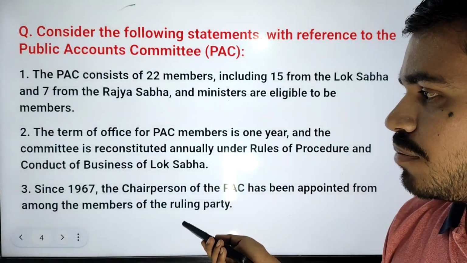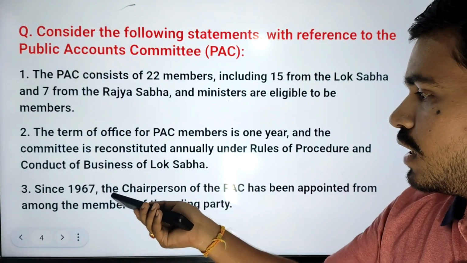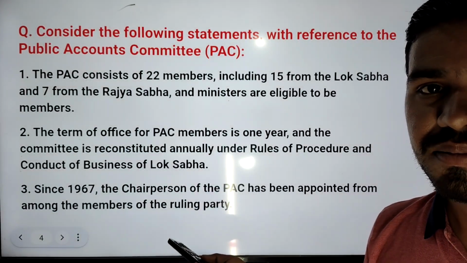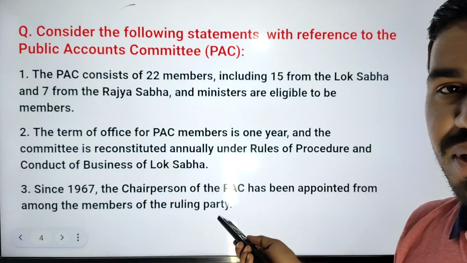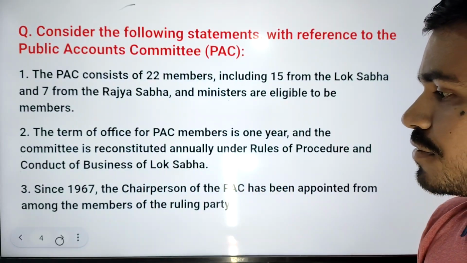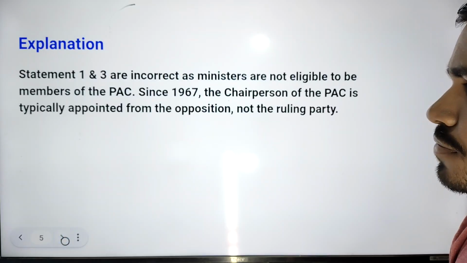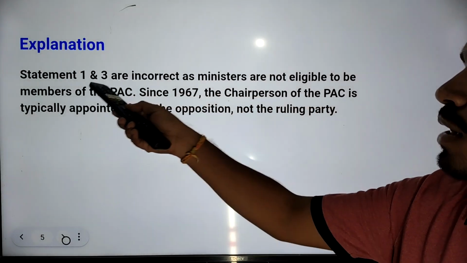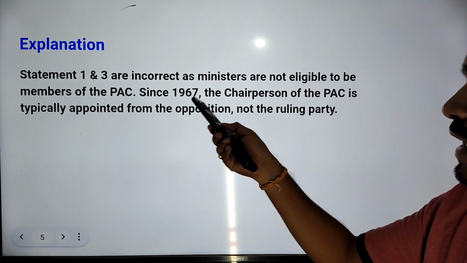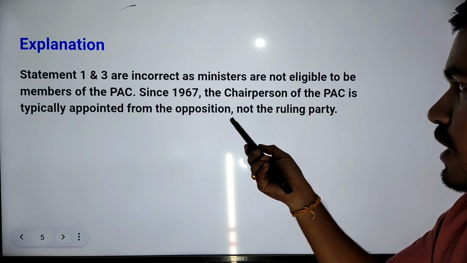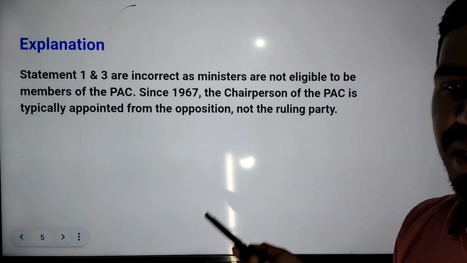The third statement is wrong because the chairperson of the PAC has been appointed from the opposition party, not from the ruling party. 1 and 3 are wrong, second is correct. In the explanation, 1 and 3 are incorrect as ministers are not eligible to be members of PAC. Since 1967, the chairperson of the PAC is typically appointed from the opposition, not the ruling party.